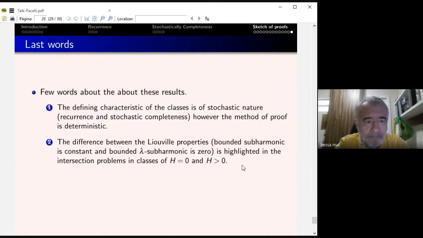So, a few words about these results. The defining characteristic of this class is its stochastic nature, recurrence and stochastic completeness. However, the method we use is very geometric, very deterministic. The difference between the Liouville properties, that a bounded subharmonic function is constant, and that a bounded H subharmonic function is zero, is highlighted in the intersection problems in these two categories, minimal surfaces and H surfaces.